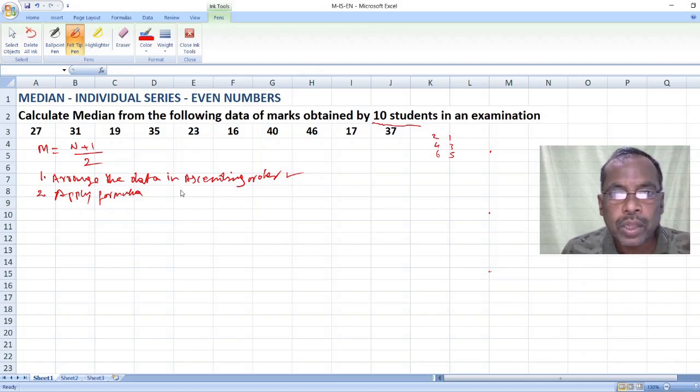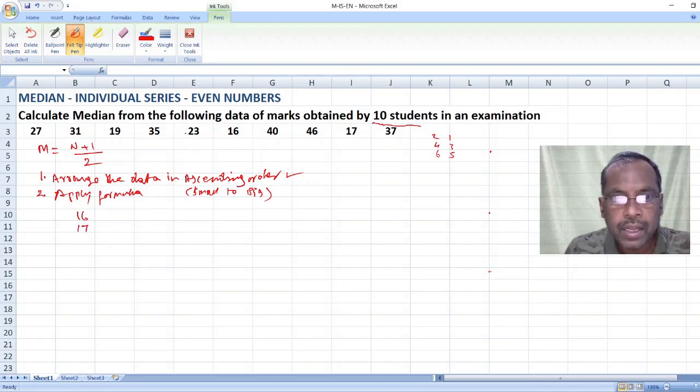So the step is arrange the data in ascending order. Ascending order means from small number to big number. So what is the small number in this series? Here 27, 31, 19, 35, 23, 16, 40, 46, 17, 37. I think first is 16, isn't it? So 16, and next 17.